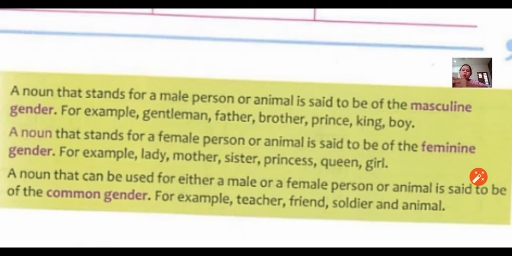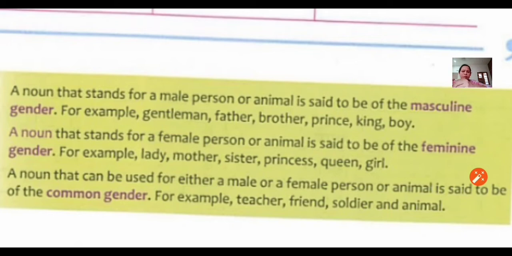Now come to common gender. A noun that can be used for either a male or a female person or animal is said to be of the common gender. This is something different. This is the noun by which we can understand that this is common, like these words which are used